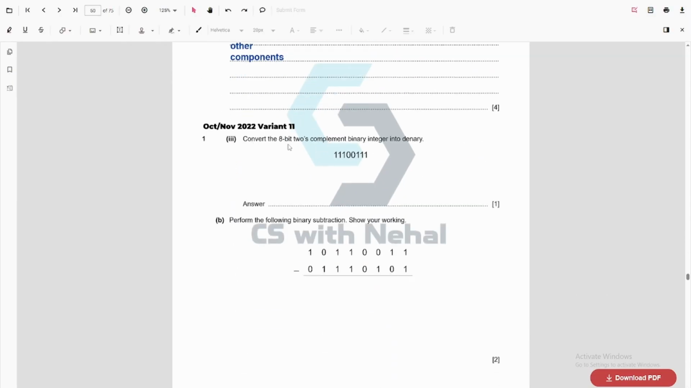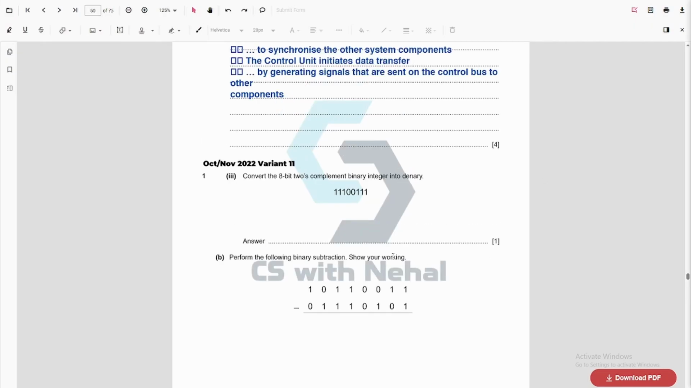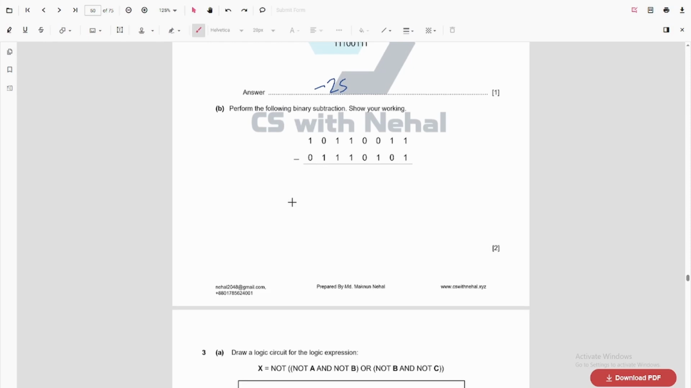The next question: convert the 8-bit two's complement binary integer into denary. Since I have covered binaries before, I will just write the answers. You can try it on your own. 0, 0, 1, 1, 1, 1, 1, 0.